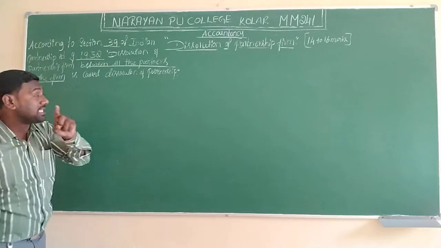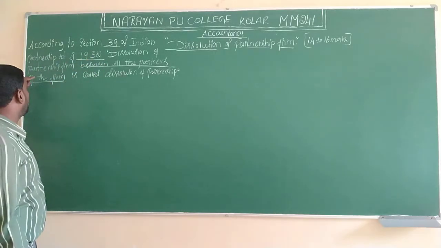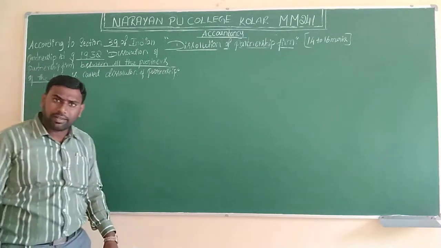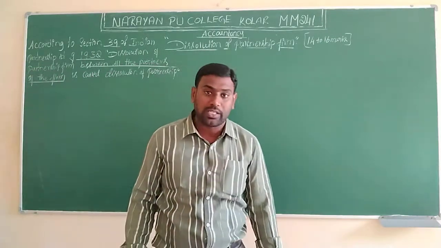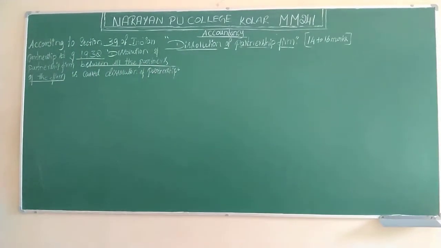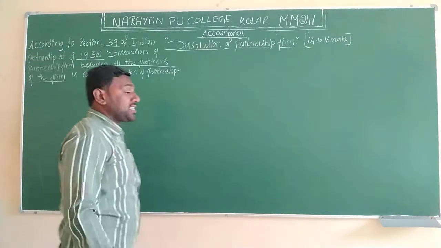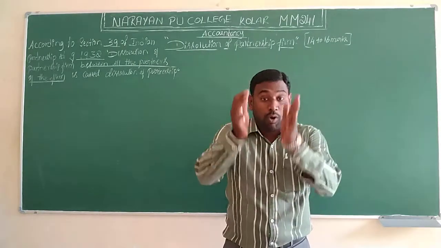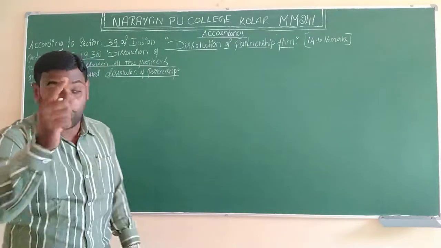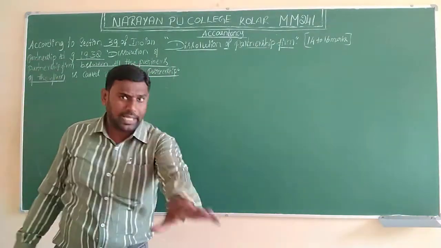Section 39 of the Indian Partnership Act of 1932 speaks about dissolution of a partnership firm between all the partners of the firm, whatever relationship they maintained as partners in the business. That relationship between the partners comes to an end. That concept is called dissolution of partnership. They will ask a 2 marks question for this: what is meant by dissolution of partnership? You have to write like this only.